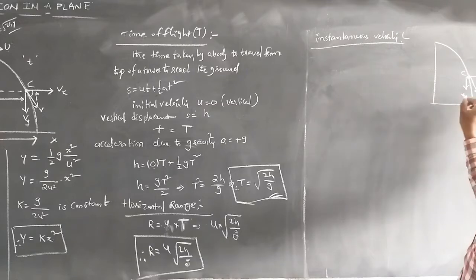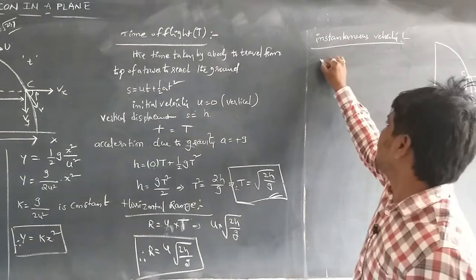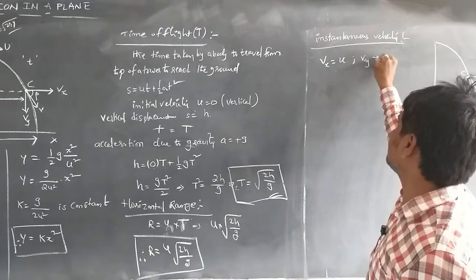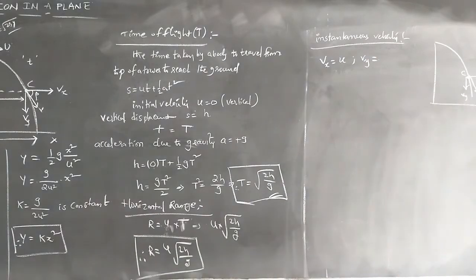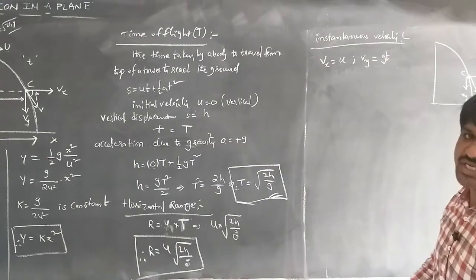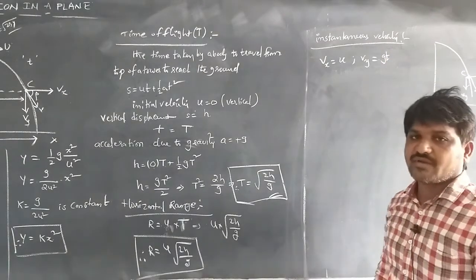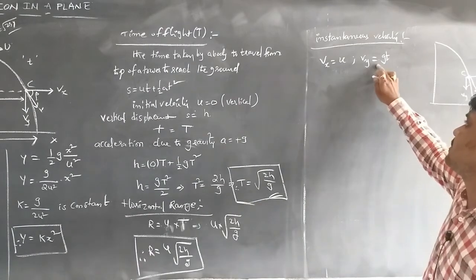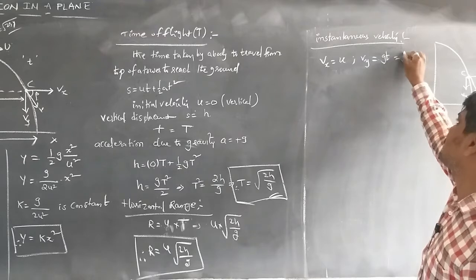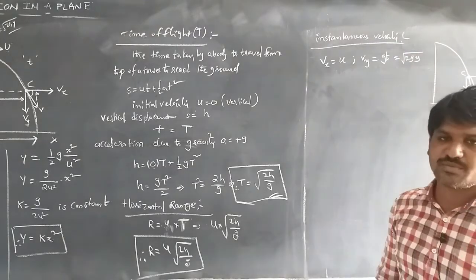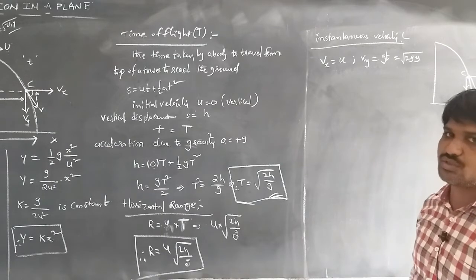Whenever we take the instantaneous velocity, the horizontal velocity is Vx = u, and the vertical velocity is Vy = gt, after time t. We can also write Vy = √(2gy), from the formula v² − u² = 2as.